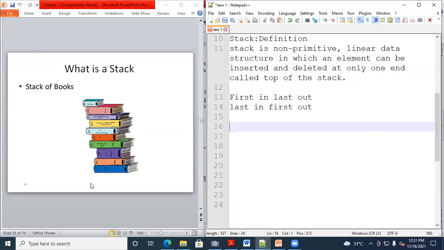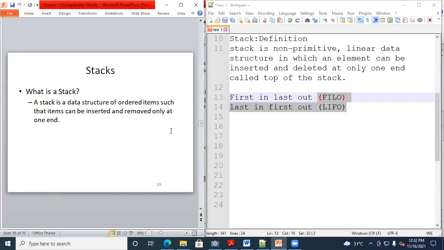By observing this image, this approach is used in a stack data structure. First in last out and last in first out, or in short we call them FILO and LIFO. These two approaches we are using in case of stack. Now you can observe here. The next PPT will say.